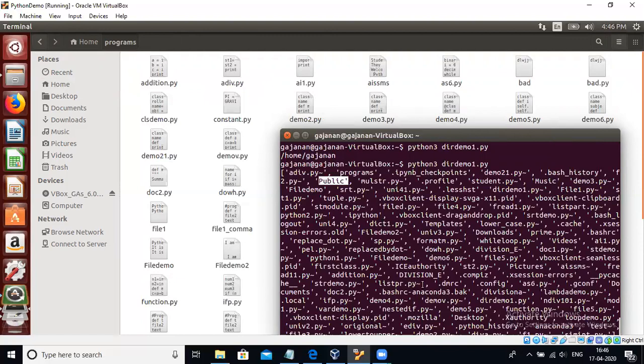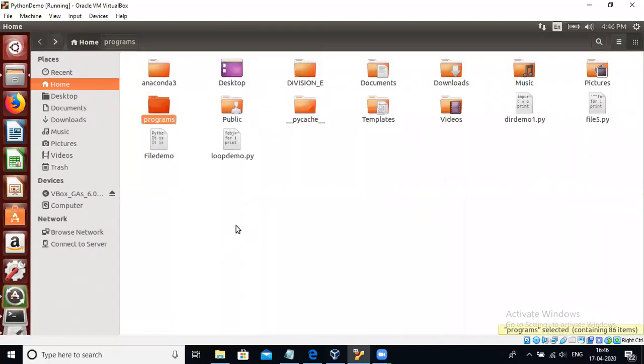Now we have seen the contents of the current working directory. That means all these files are present in the home folder. Now if I want to know the contents of a particular folder.